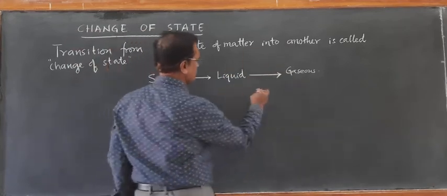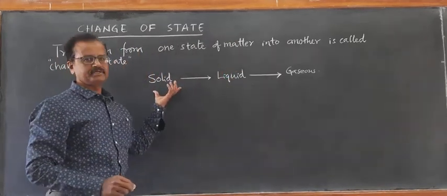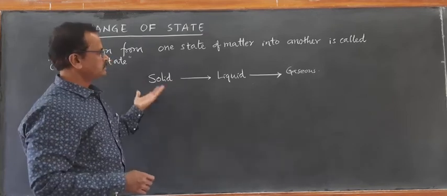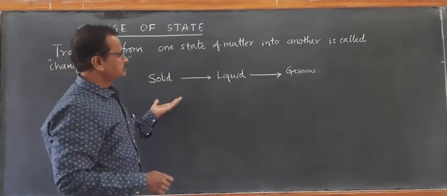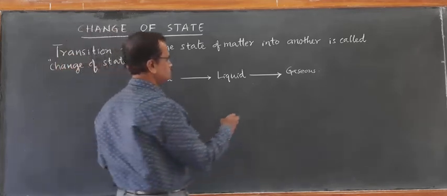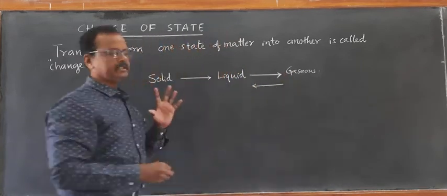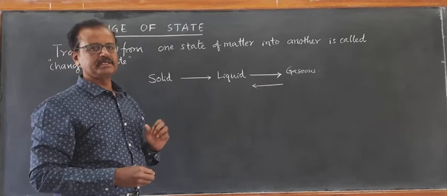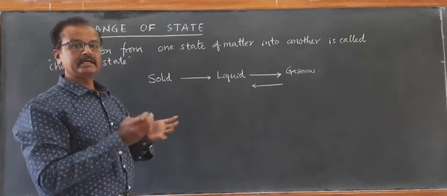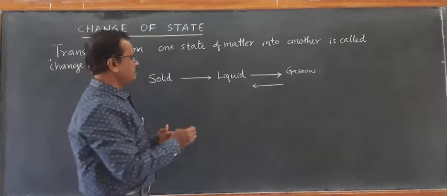So reverse is also possible. During this, there is absorption of heat from the surrounding. So the reverse process is release of heat. When a gas like a vapor is cooled sufficiently, then it condenses to form liquid.